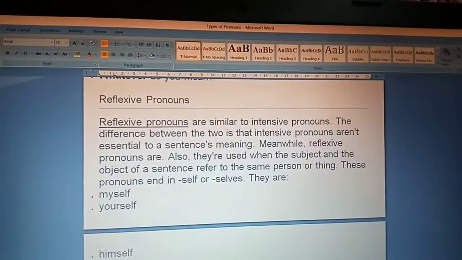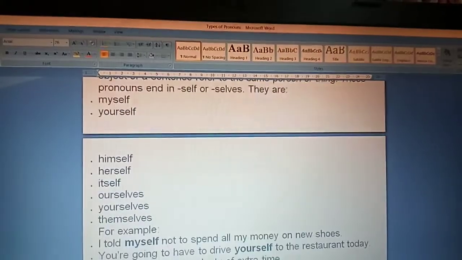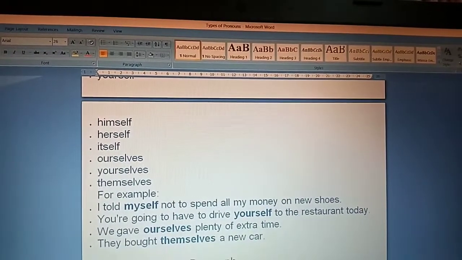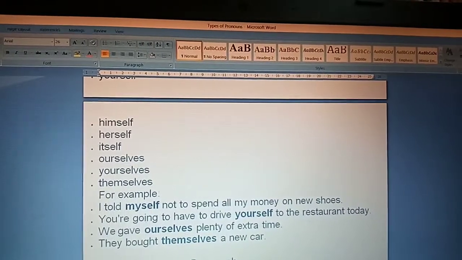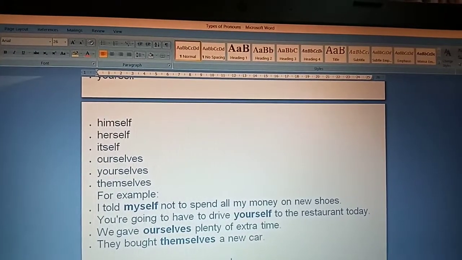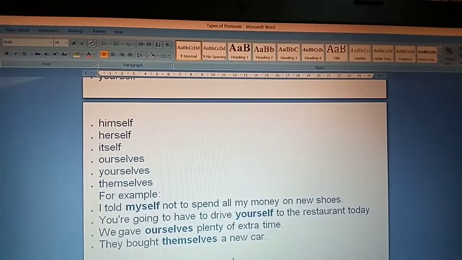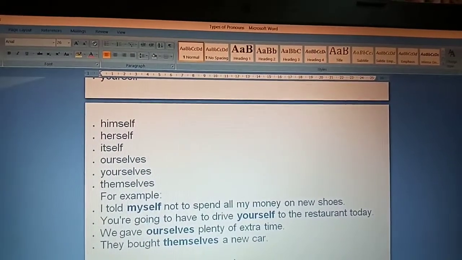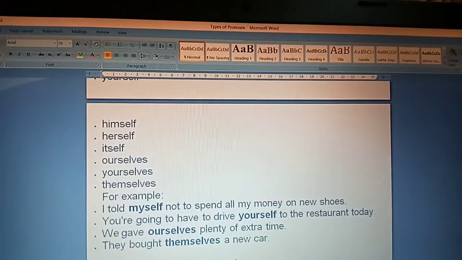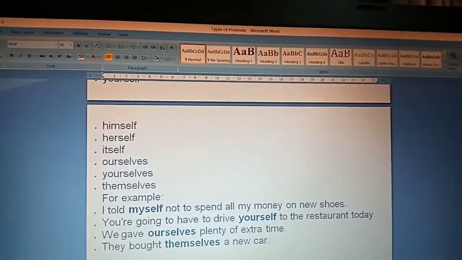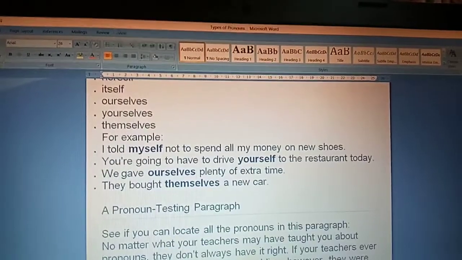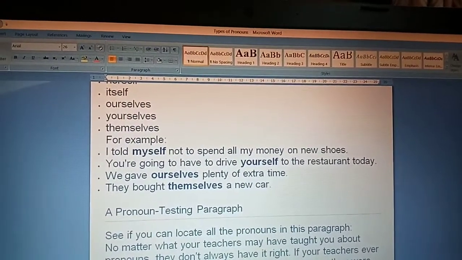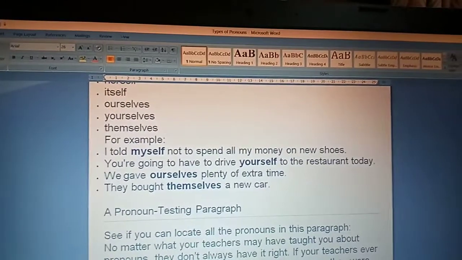They are myself, yourself, himself, itself, ourselves, yourselves, themselves. For example, I told myself not to spend all my money on new shoes. You are going to have to drive yourself to the restaurant today. We gave ourselves plenty of extra time. They bought themselves a new car. So these words, self and selves, are pronouns here.